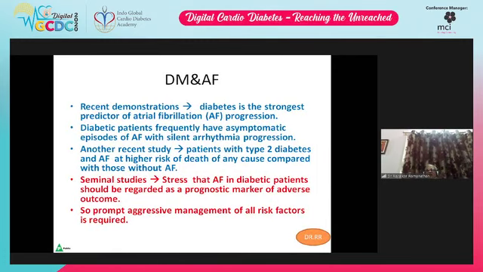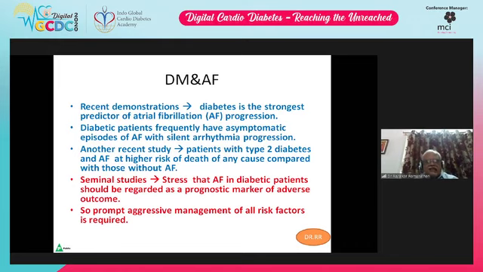The association of diabetes mellitus and atrial fibrillation. Recent studies demonstrate diabetes is the strongest predictor of atrial fibrillation progression. We all know in atrial fibrillation the normal, regular, coordinated, sequential rhythm of the atria is lost. Diabetic patients frequently have asymptomatic episodes of atrial fibrillation with silent arrhythmia progression.